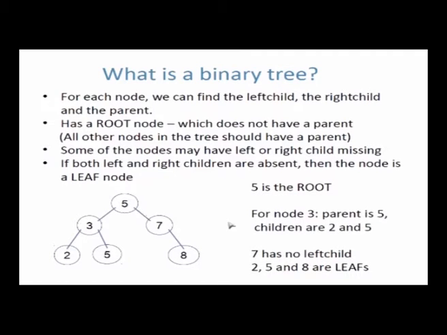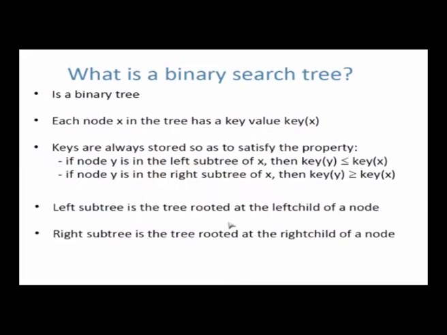But we have a specific rule for the binary search tree, and that rule is a very strong rule. It says that for every node x in the tree, the key value of that node should be greater than or equal to the key values of all the nodes in its left subtree, and its key value should be less than or equal to all the nodes in its right subtree.